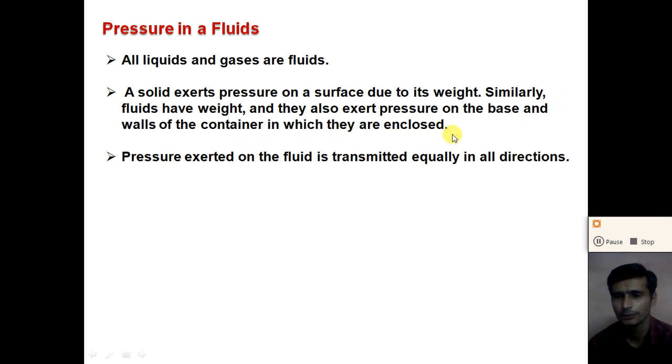So when we fill any container with a liquid, due to the weight of the liquid, it creates pressure on the base as well as pressure on the walls of the container. So dear student, here the fluid also creates pressure on the surface. When we place a container and fill it with a liquid, it creates pressure on the base of the container as well as on the wall of the container.